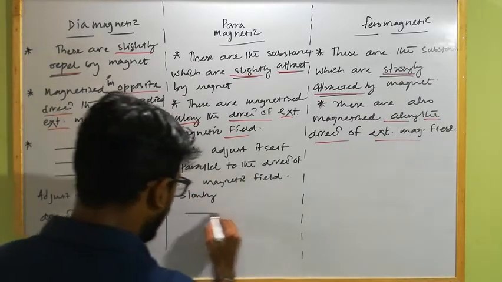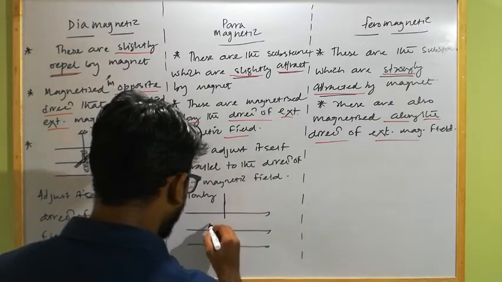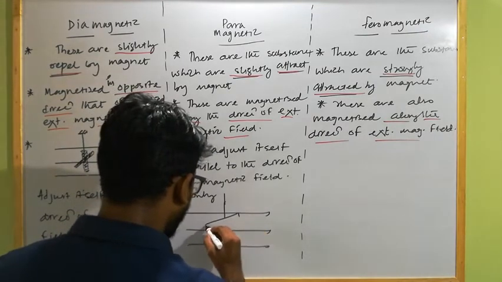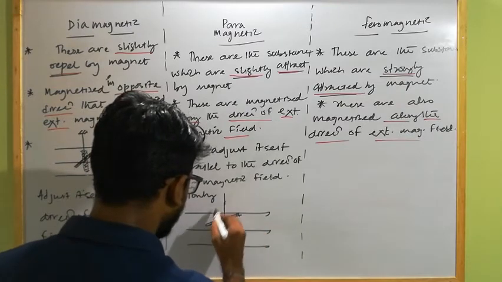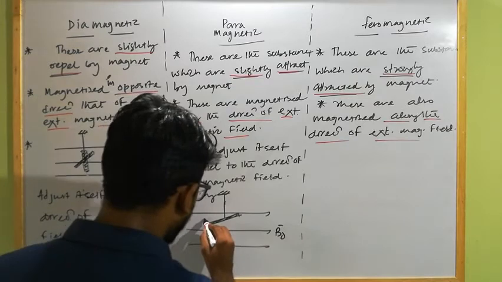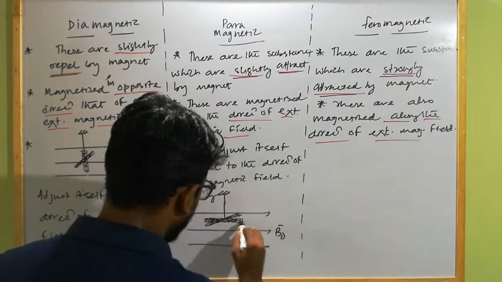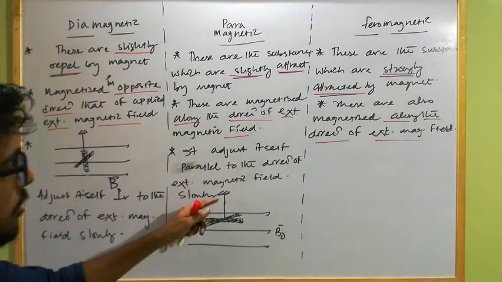That means if here is the magnetic field and we suspend a paramagnetic substance freely, then it will automatically adjust itself parallel to the direction of the magnetic field, and this process is very slow.